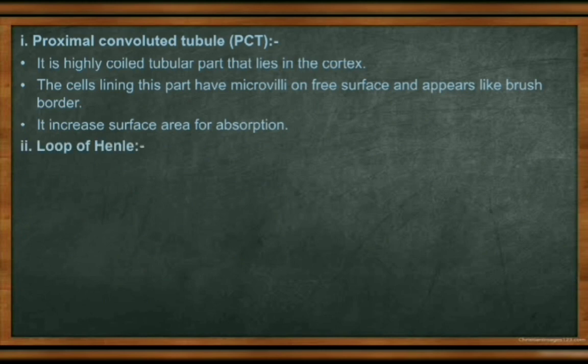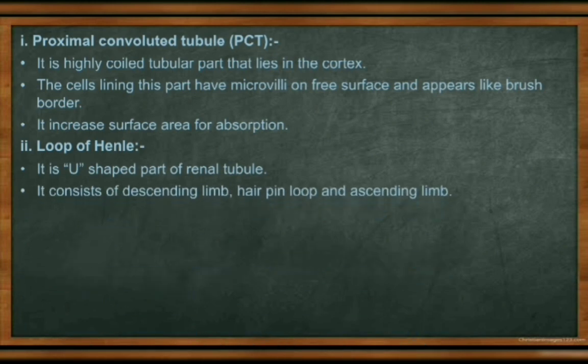The loop of Henle is basically divided into three categories. You see in the diagram, it is U-shaped. It consists of the descending limb, the hairpin loop and the ascending limb. It is found in the medulla of the kidney. You all know that the kidney is divided into two regions, the cortex and the medulla. So it lies in the medulla region.